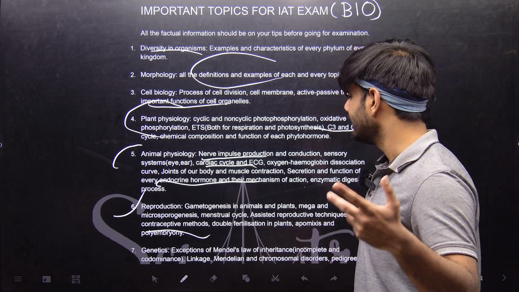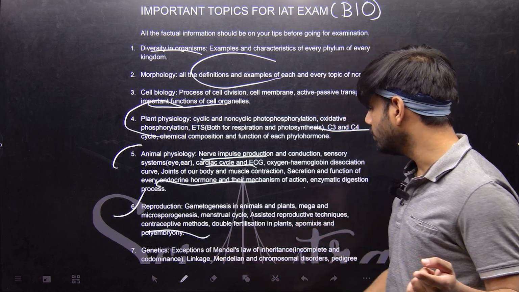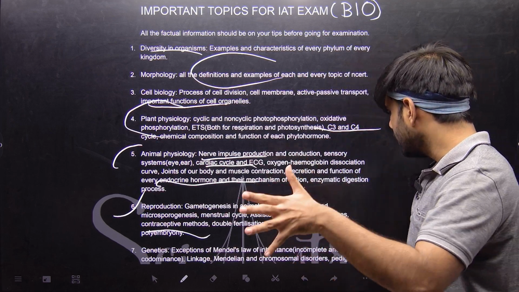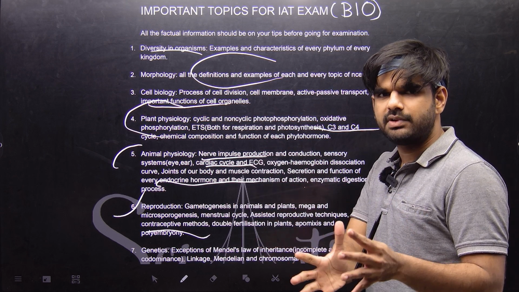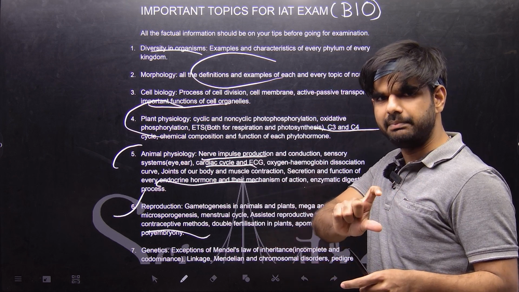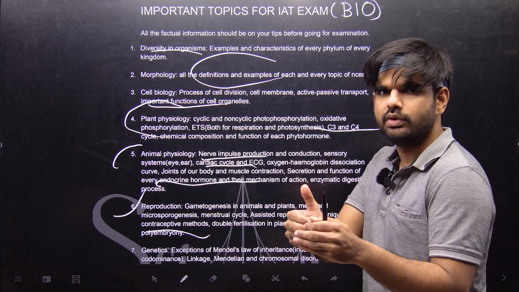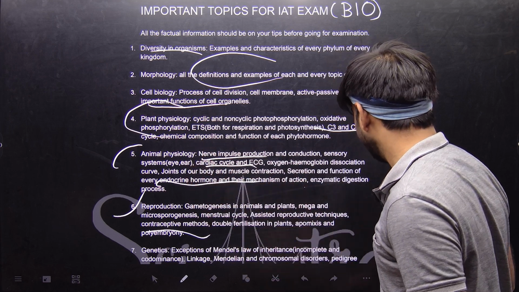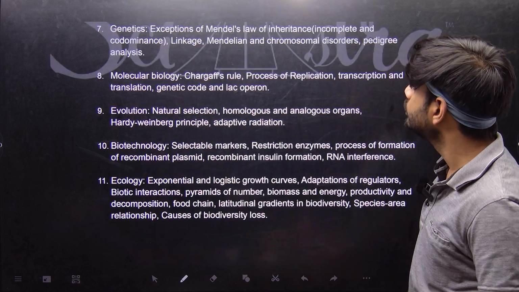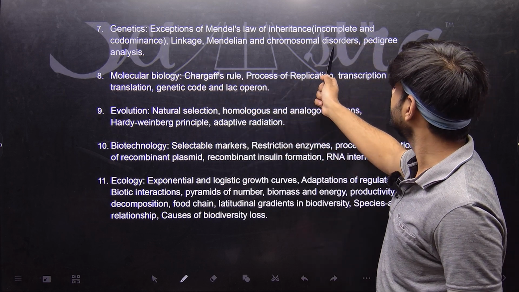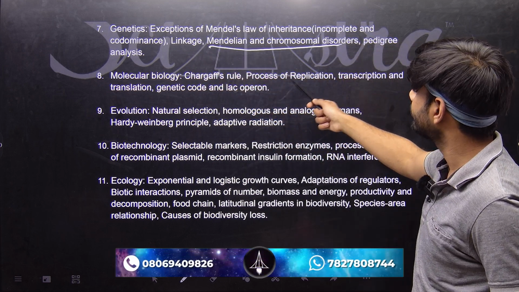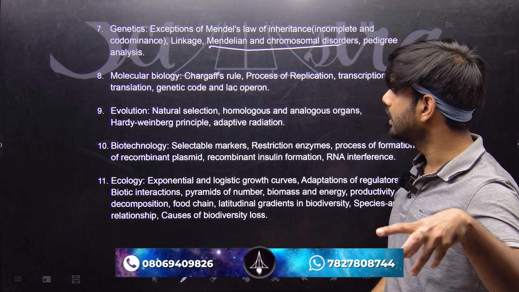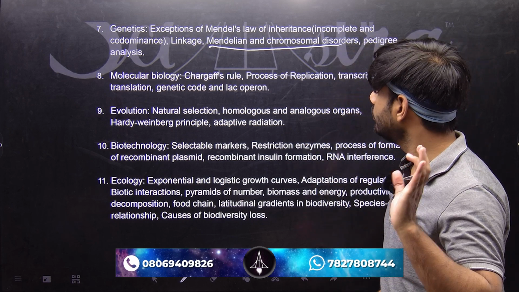Then we switch to genetics. In genetics, you have basically Mendel's law, not just Mendel's law, but exceptions, which means that you have to actually go beyond the trivial concepts of these chapters and should know how these concepts can be tweaked or twisted to form new kinds of questions or the concepts which are extended to these existing ones, right? Let's get to, of course, genetics continuation. We have Mendelian and chromosomal disorders, right? And pedigree analysis. So pretty much the most trivial and some extensions of these things which are very important.